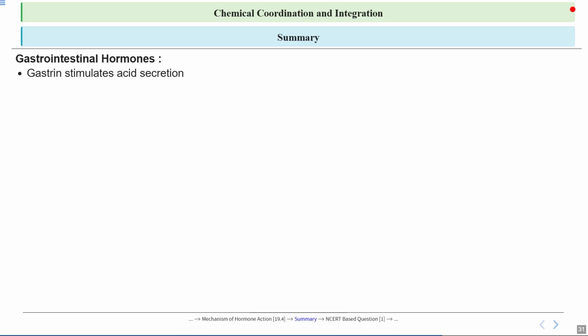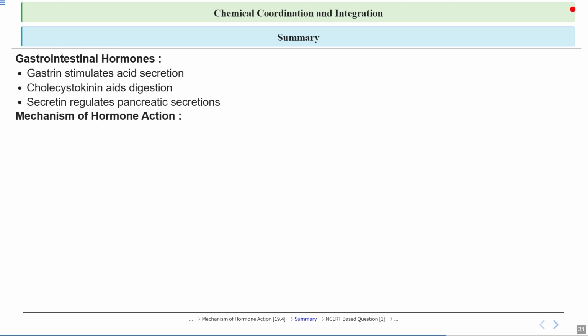Then we also talked about gastrointestinal hormones. Gastrin stimulates acid secretion in the stomach. Then we also talked about cholecystokinin, which aids in digestion. Then we also talked about secretin, which regulates pancreatic secretions. Then we discussed the mechanism of hormone action.